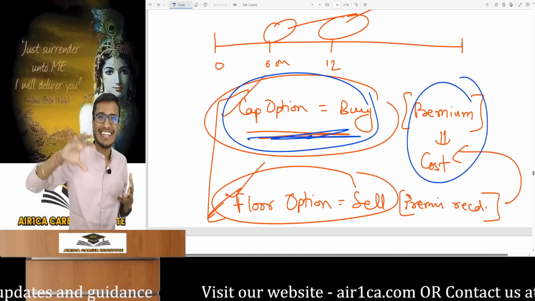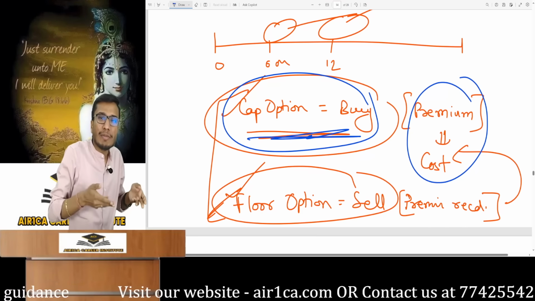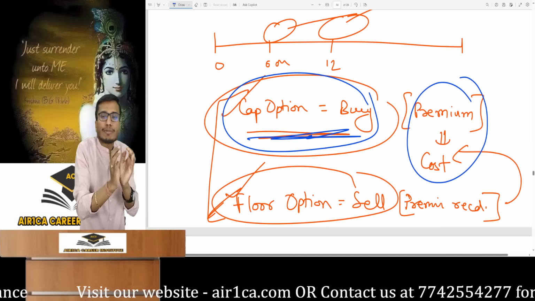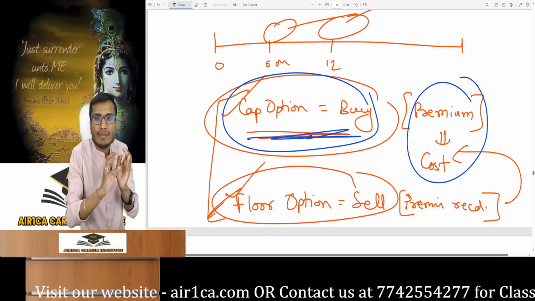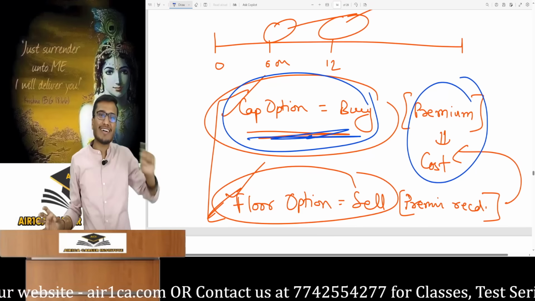But I think the interest rate will rise. If it rises, I'll get a payoff from the cap option, but I won't have to pay a payoff for the floor option. When would I need to pay a payoff on a floor option? When the interest rate in the market falls. Only then must the option seller give the floor option payoff.